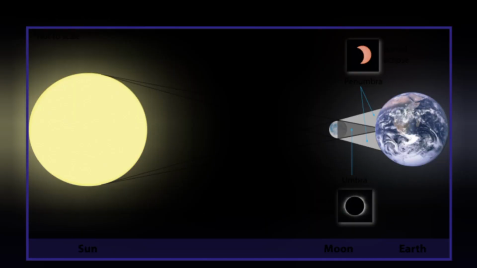If a person is standing at the umbra, the disk of the sun will appear to be completely covered by the disk of the moon. So the moon comes in the way of the sun and the sun becomes very dark.